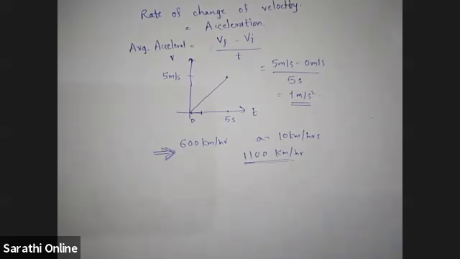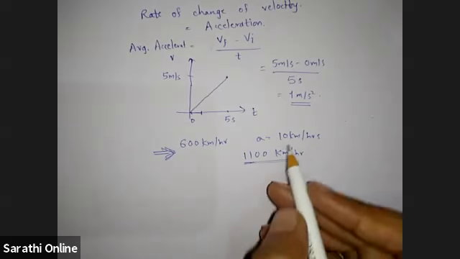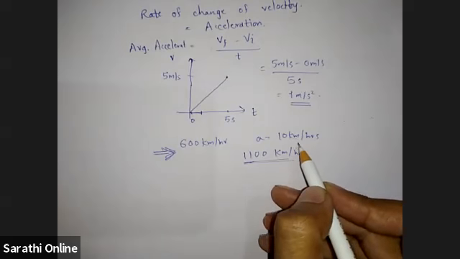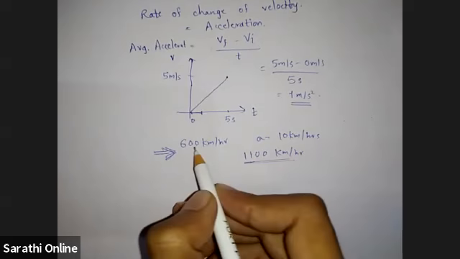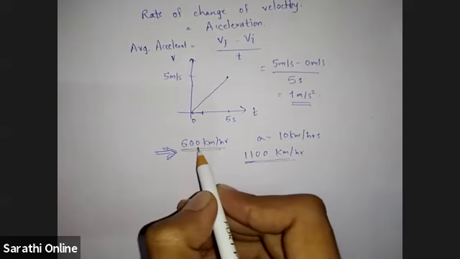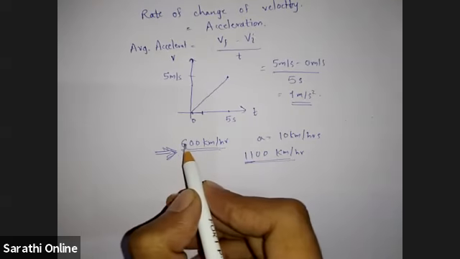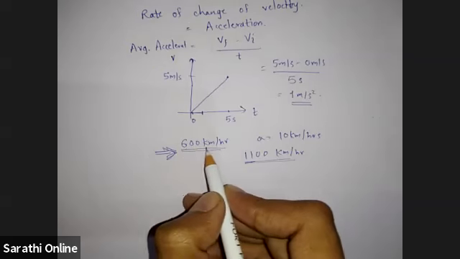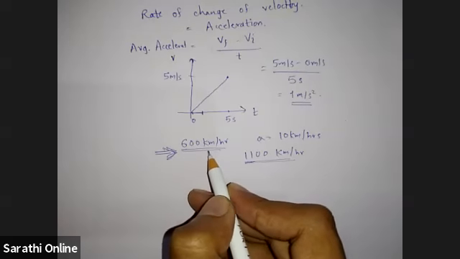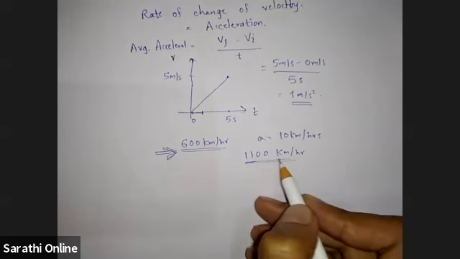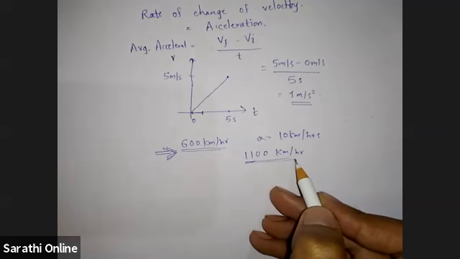Sir, I'm not able to understand what you are saying. So acceleration is given, 10 kilometer per hour per second, and the initial velocity is 600 kilometer per hour. So obviously the velocity will increase from this 600 kilometer per hour. It will reach 1100 kilometer per hour at some point of time.